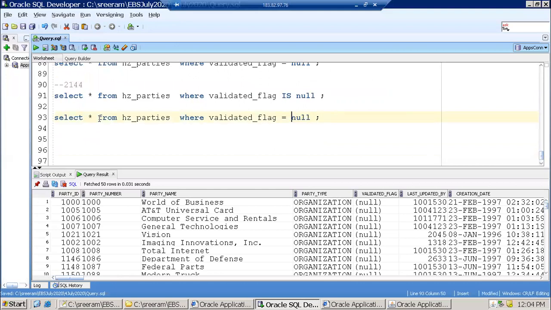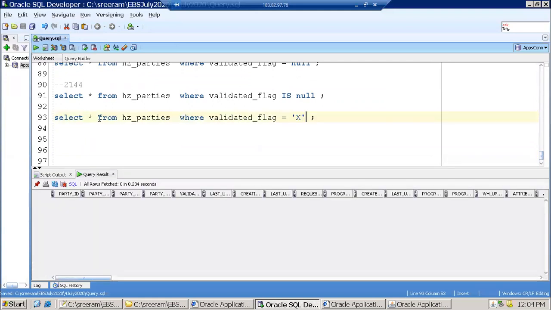What I can do is, here I'll just say X. First of all, just try to execute this one. Obviously, it will not work.